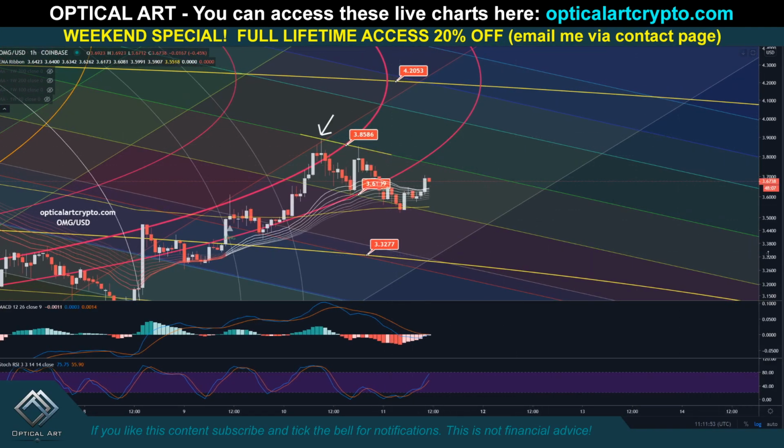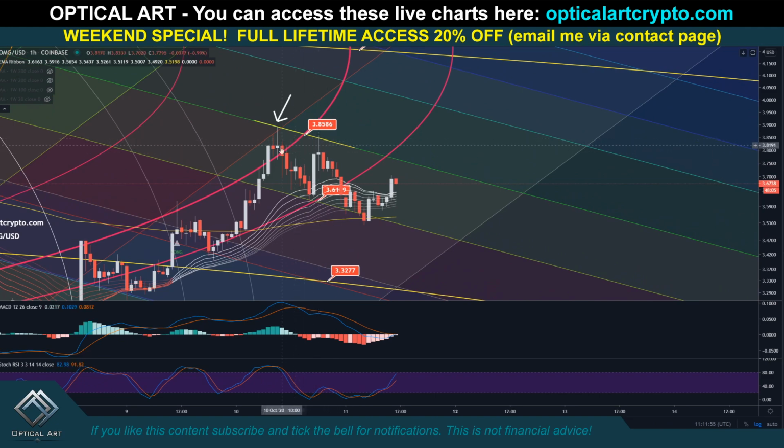So you can see we pushed up, we tested, it took longer to come up. You can see we came up and we tested. This right here is $3.84. So I wasn't too far off. The point is, if you have the charts, you know when to get out. As soon as we hit that line again, we got rejected. And I said if we came down, a likely point to catch support is right here.